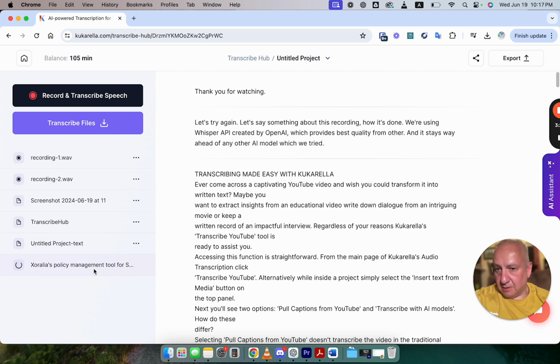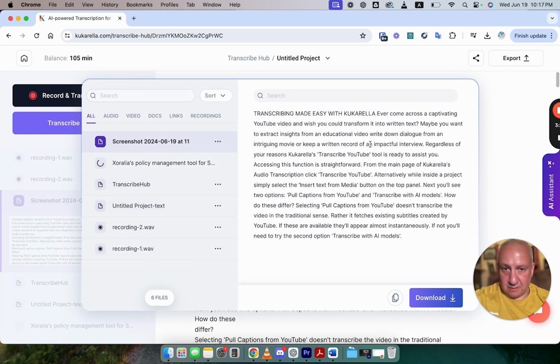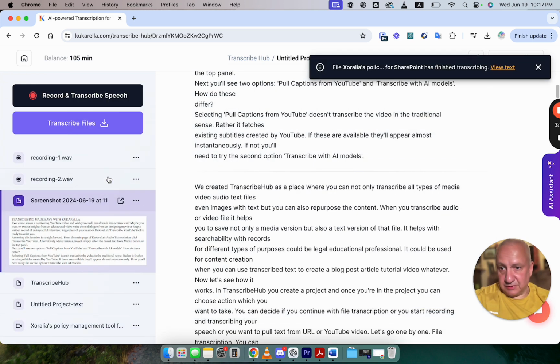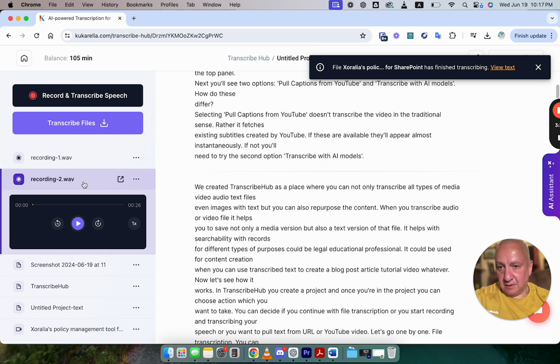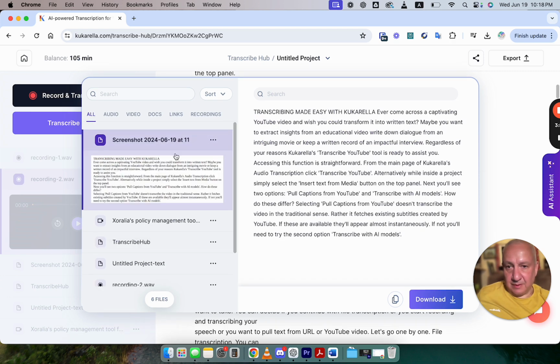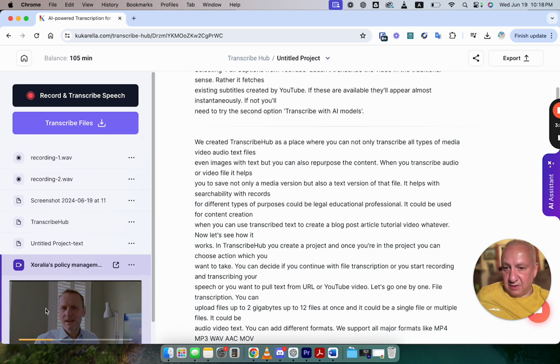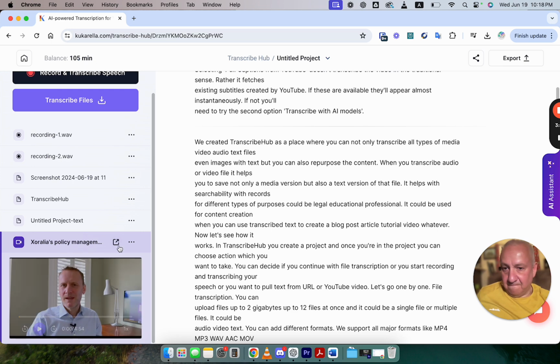Okay. Screenshot. Yeah, this is a screenshot text. You see, you can click on file here, and if you click on expand button, you can see whole transcription and play it back. Okay, the last file is done. Let's open it.